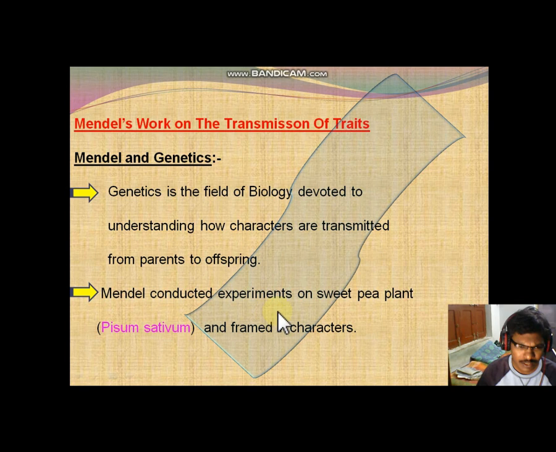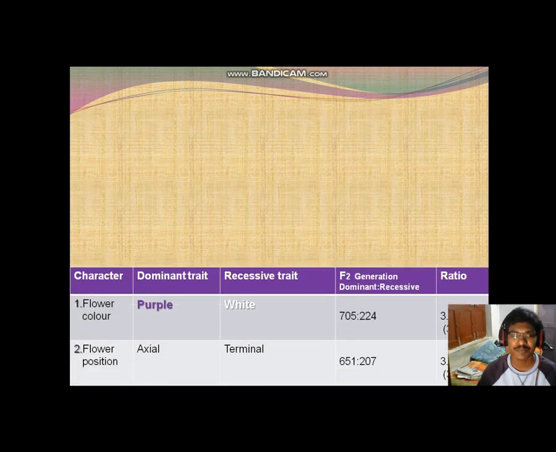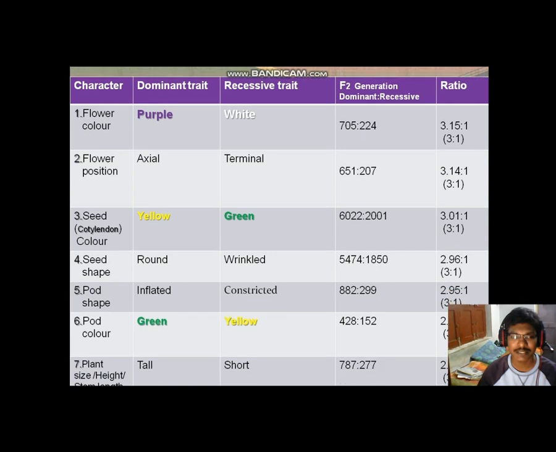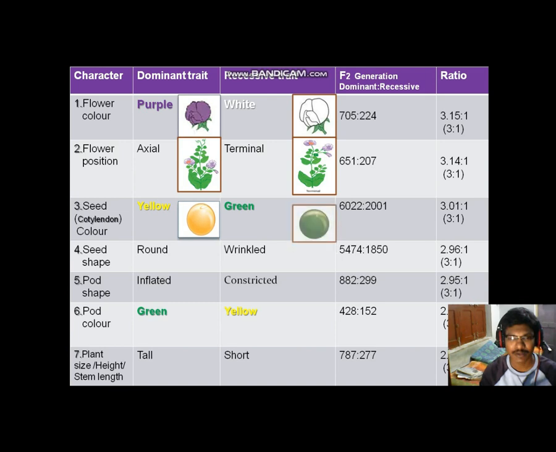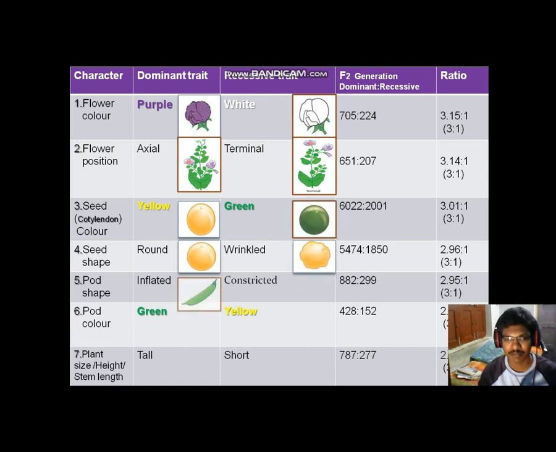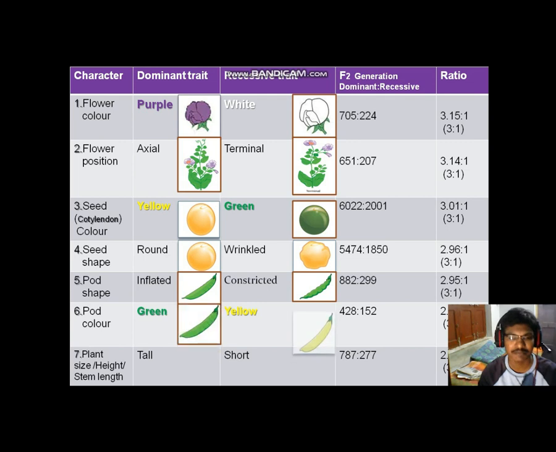Here Mendel conducted experiments on the sweet pea plant. We all know that the scientific name of the sweet pea plant is Pisum sativum. Next, he framed 7 characters. What are they? We have to observe them. Next slide. Here are the 7 characters. I have made some animations in this slide. I hope you may enjoy.